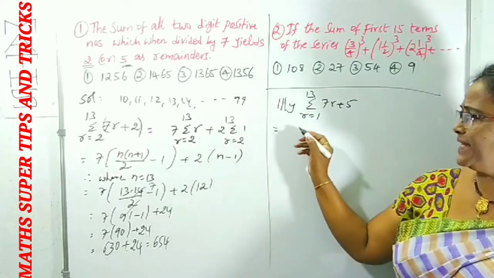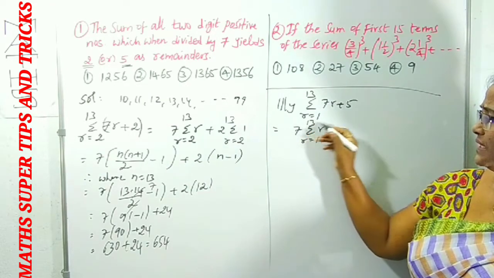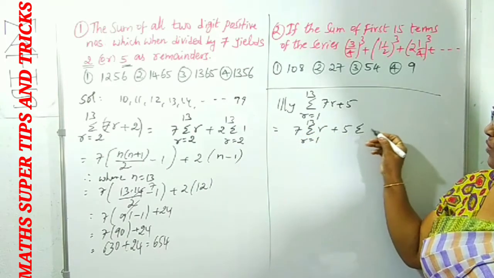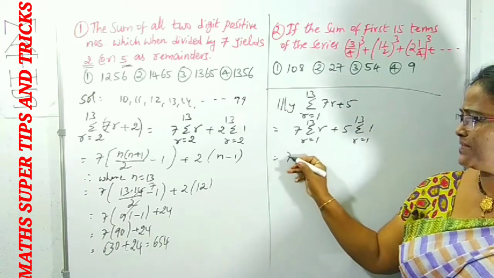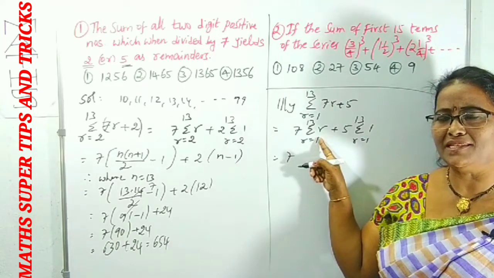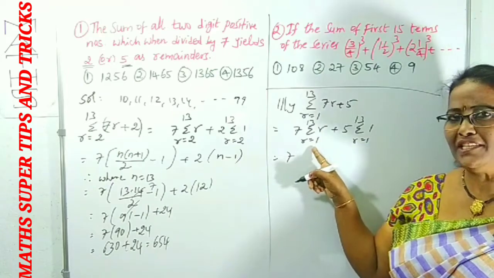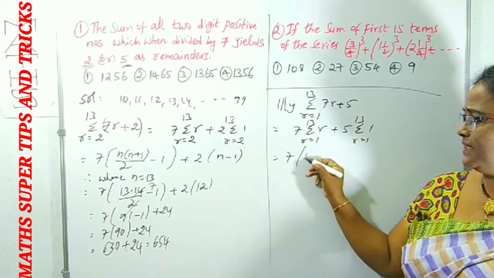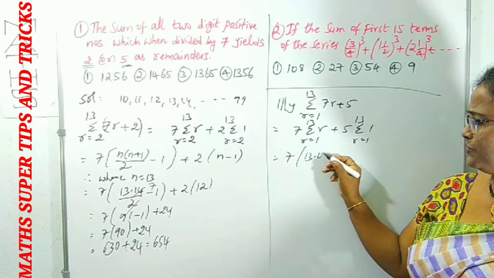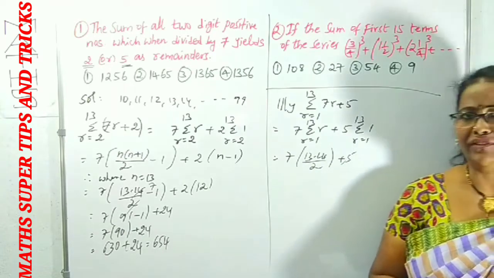Now in the same way we can expand it: 7 into sigma r, r equal to 1 to 13, plus 5 into sigma 1, r equal to 1 to 13. Same way here also, the sum of r natural numbers is n into n plus 1 by 2, but here starting from 1 only, directly we can take. In place of n, what can you take? 13. 13 into 13 plus 1, 14 by 2, plus 5 into the sum of n ones, which is n.